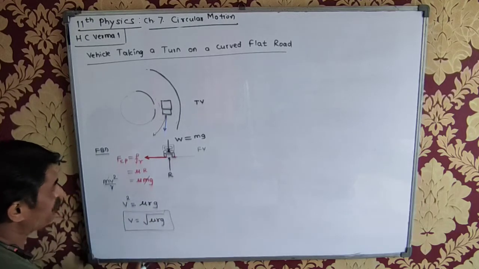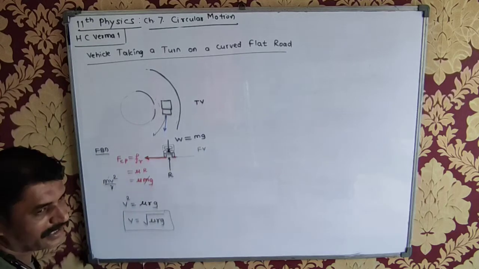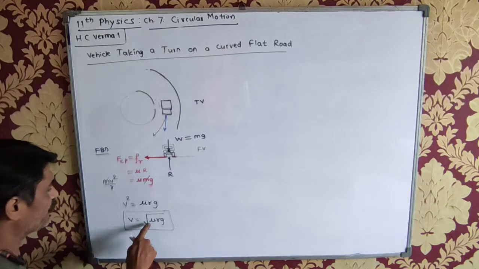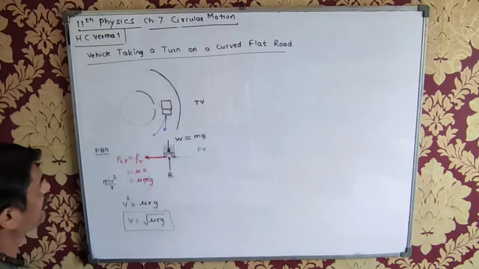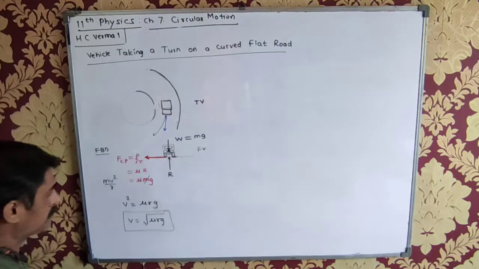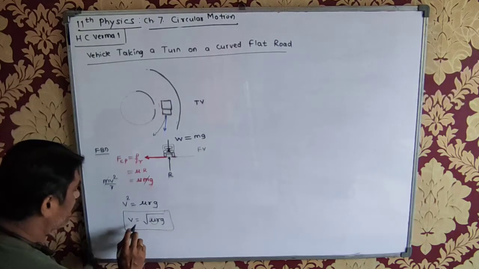This is the maximum safe speed with which the vehicle can travel on the curved path. If the vehicle speed is more than this, then the vehicle will not travel along the circle. It is not safe because the friction can provide only this much speed.